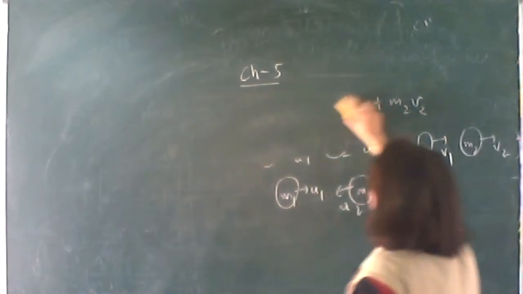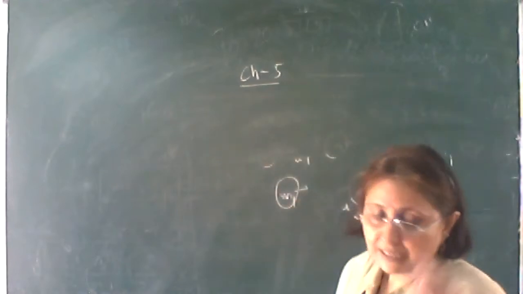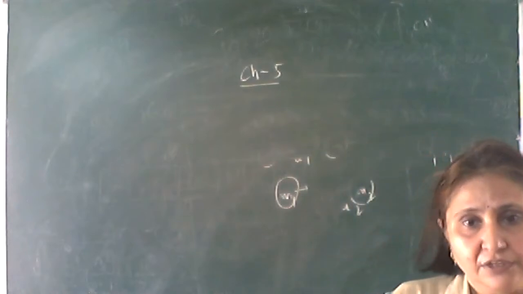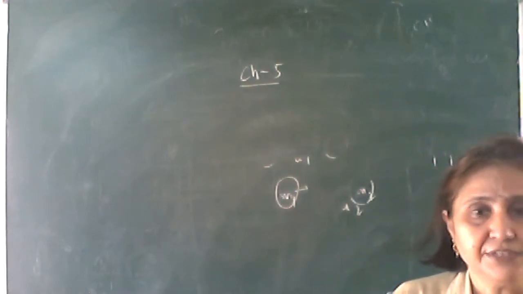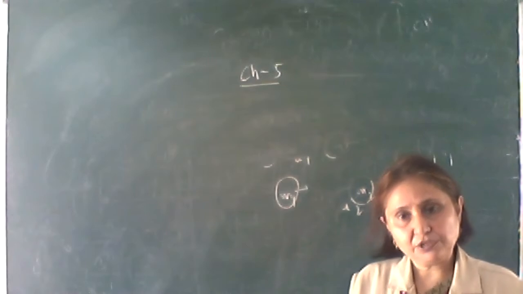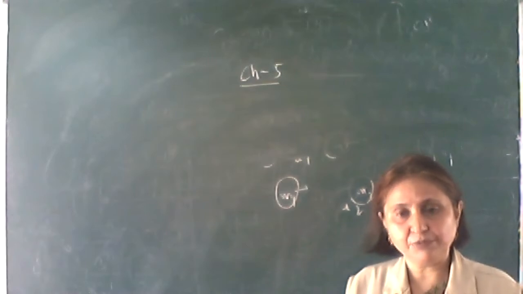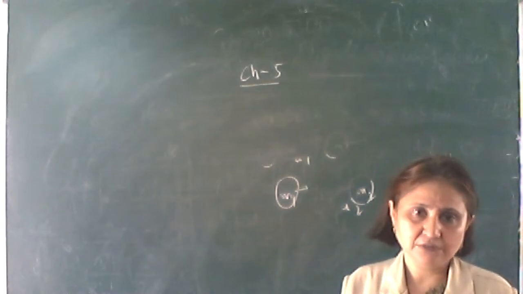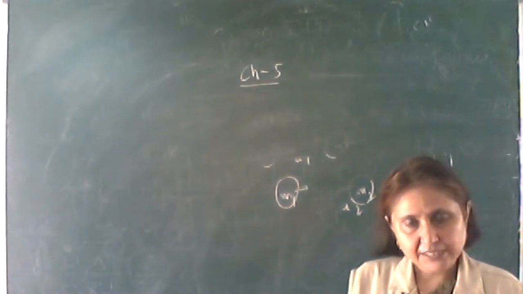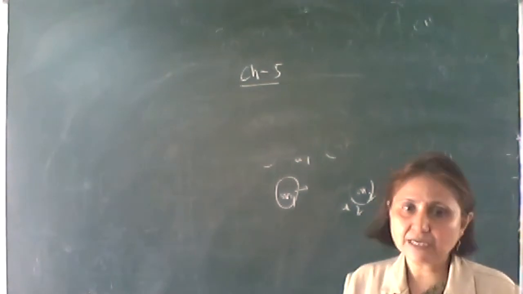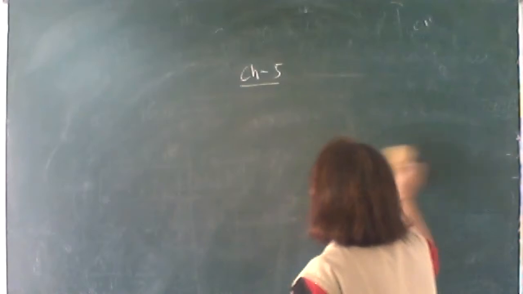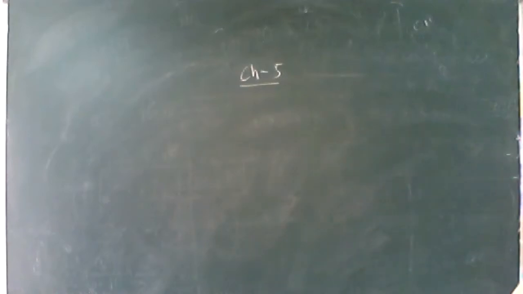Second example, conservation of momentum. This conservation of momentum we can derive from Newton's third law. Like yesterday, starting from Newton's third law, we derived the momentum conservation for the collision of two bodies. So wherever Newton's third law is applicable, conservation of momentum is also there. For any example of Newton's third law, the conservation of momentum will be valid. Now next example, write down one example we have discussed yesterday.